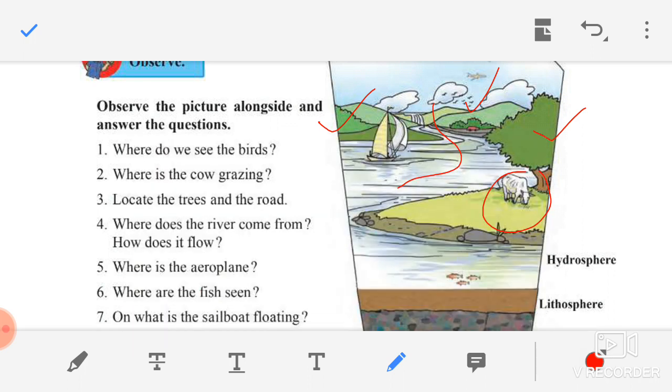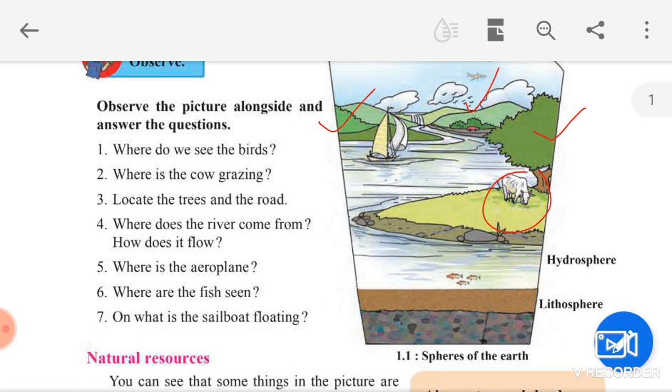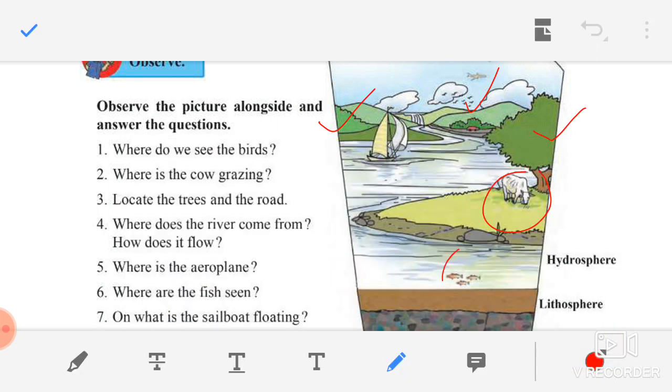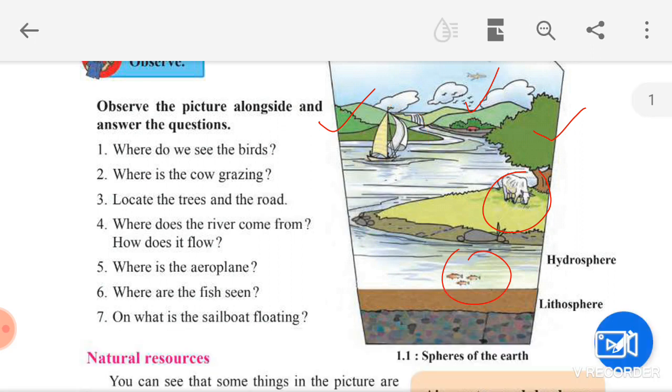Okay. Then, where are the fish seen, children? The next question is, where are the fish seen? See here in the picture, you can see the fish in the water, swimming in the water. Seventh question, on what is the sailboat floating? The sailboat is here, it is floating on the water. So let's move further, children.